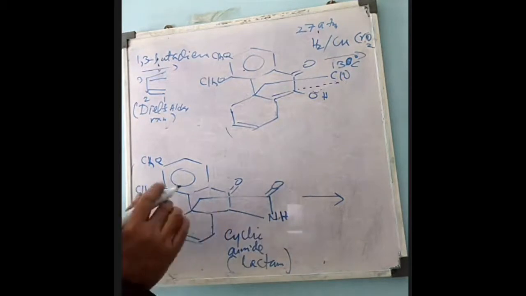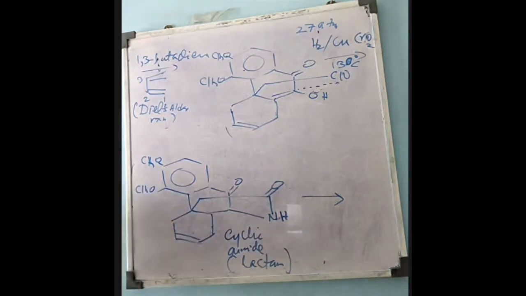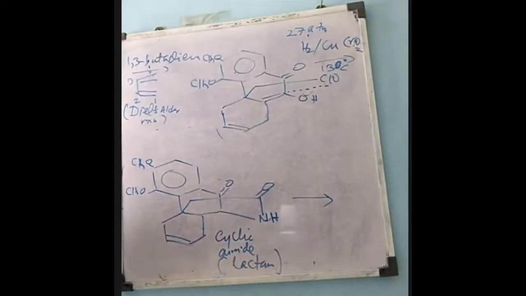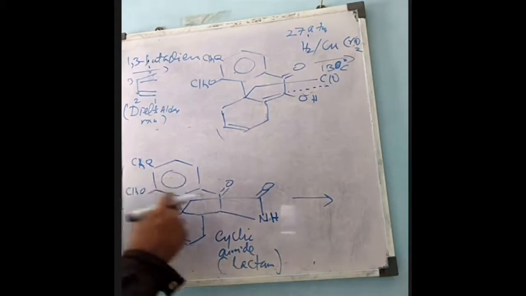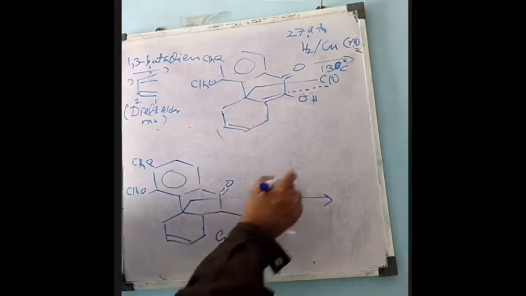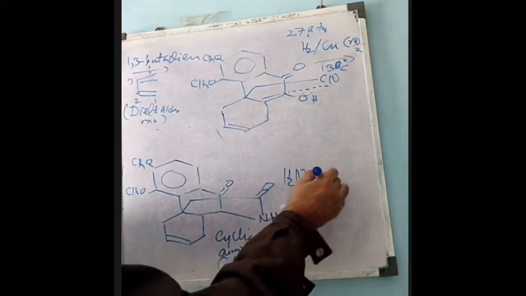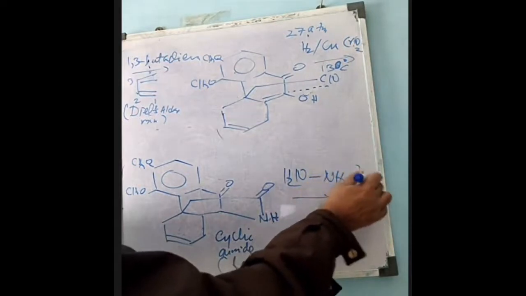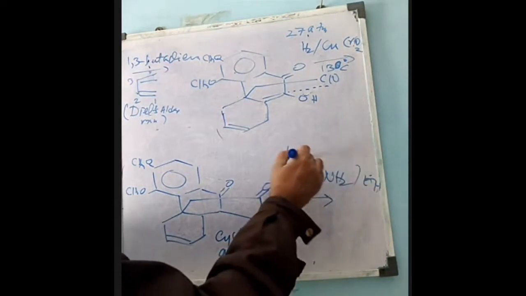What is the difference between Wolff-Kishner reduction and Clemmensen reduction? The function is the same: they always convert the ketone or aldehyde group into the CH2 group. Only the condition is different. If Wolff-Kishner reduction is used, we use hydrazine plus base. If Clemmensen reduction, then zinc plus hydrochloric acid. We use hydrazine here because the other groups are sensitive to acidic conditions. That is the Wolff-Kishner reduction, hydrazine in the presence of base.